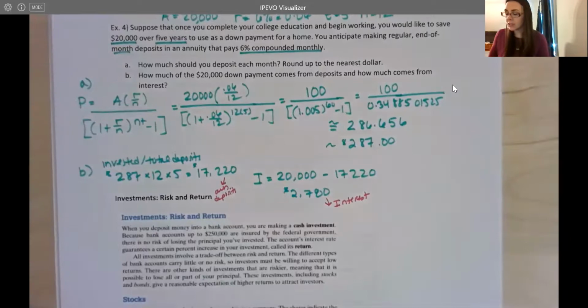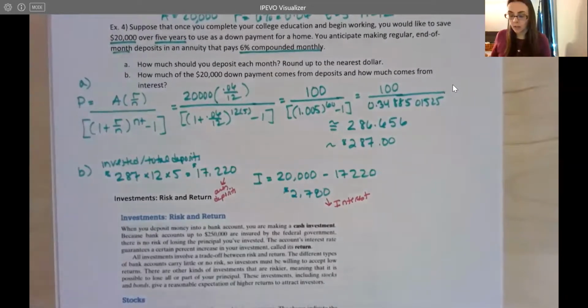Now, we didn't earn too much interest here. I mean, it's still almost $3,000. It's a lot of money, but it's only for a short period of time. When you earn a lot of money is really when you're doing this for an extended period of time. Even 5 years is not that long. Our last examples were like 40 years, 30 years. So that's when you really start to grow that money.